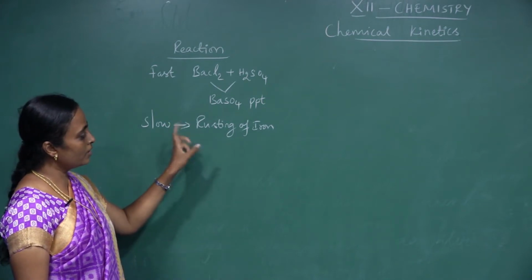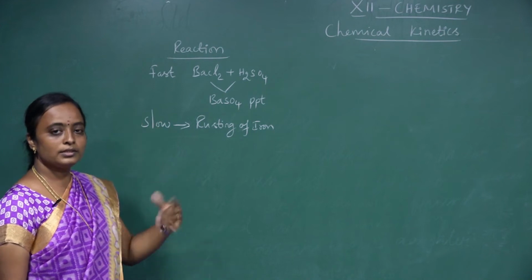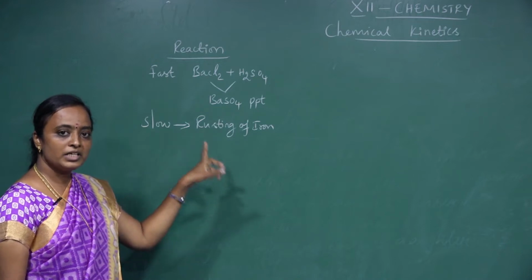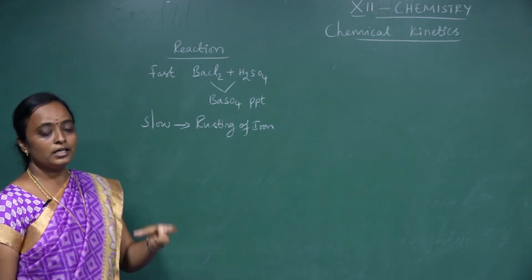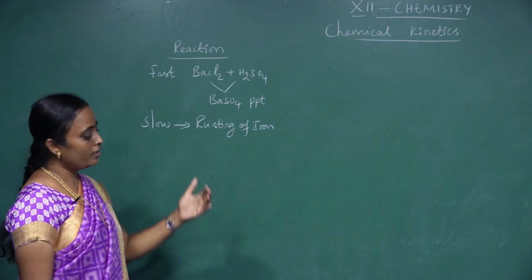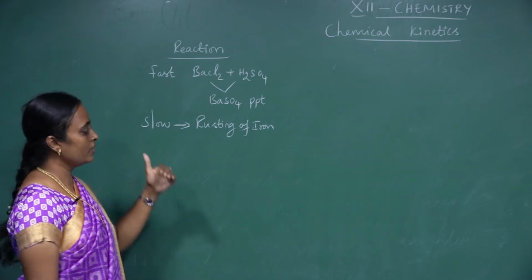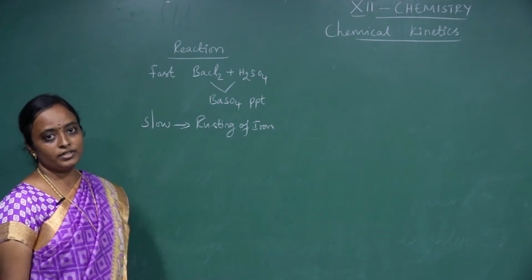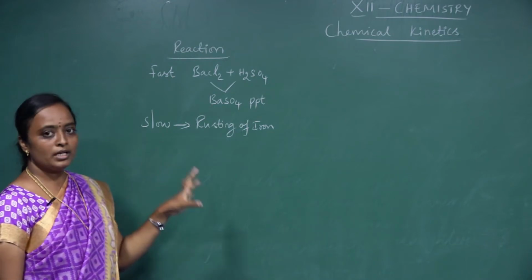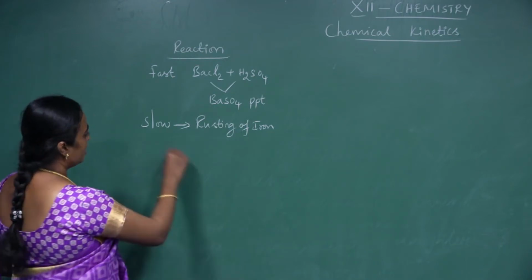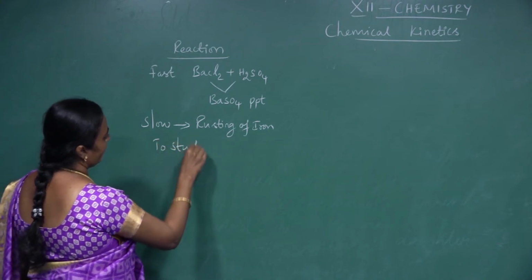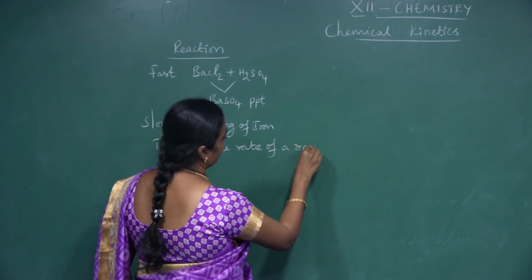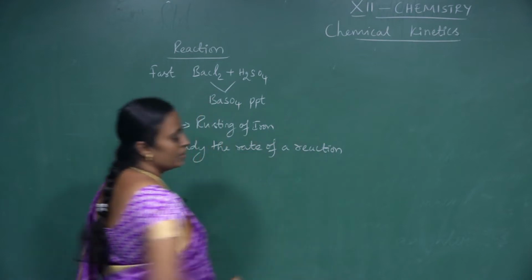Whenever you take a chemical reaction, there are two kinds of species involved, a reactant and a product. The change in the concentration of the species with time gives the rate of the reaction. The path, the initial and final stages, can also be predicted by using the rate of the reaction. So what is the meaning of chemical kinetics? To study the rate of a reaction is called chemical kinetics.